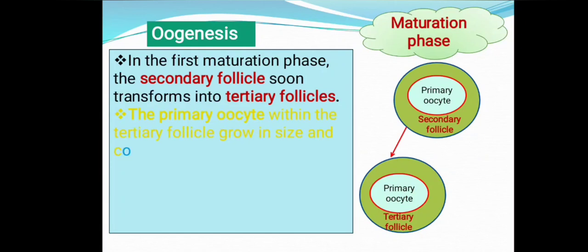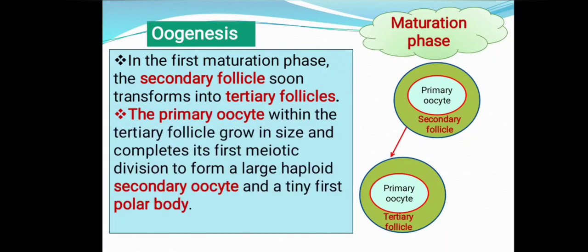Now this primary oocyte within the tertiary follicle grows in size and completes its first meiotic division. It was arrested in prophase 1 of meiosis 1.